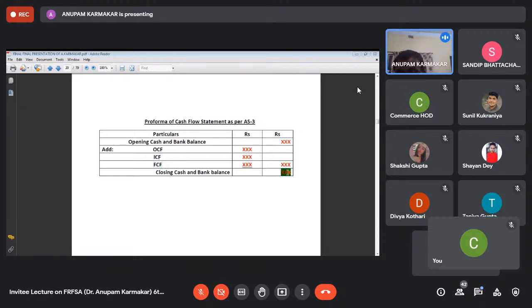You start with the opening cash and bank balance which is given in your balance sheet and add the operating cash flow, investing cash flow and financing cash flow. If it is matching with the closing cash and bank balance, that means your answer is correct. If it is not matching, that means there is something definitely wrong and you have to rectify it, and you have to finally match it with the closing cash and bank balance.